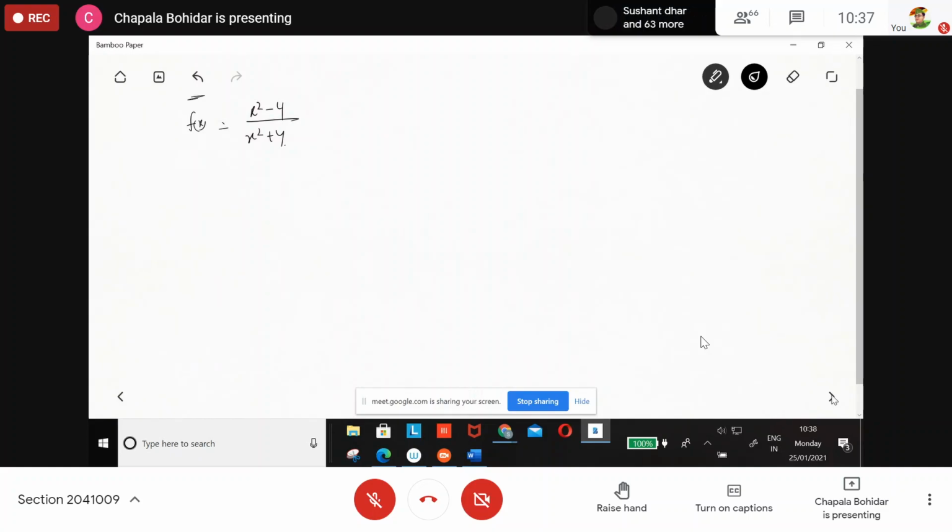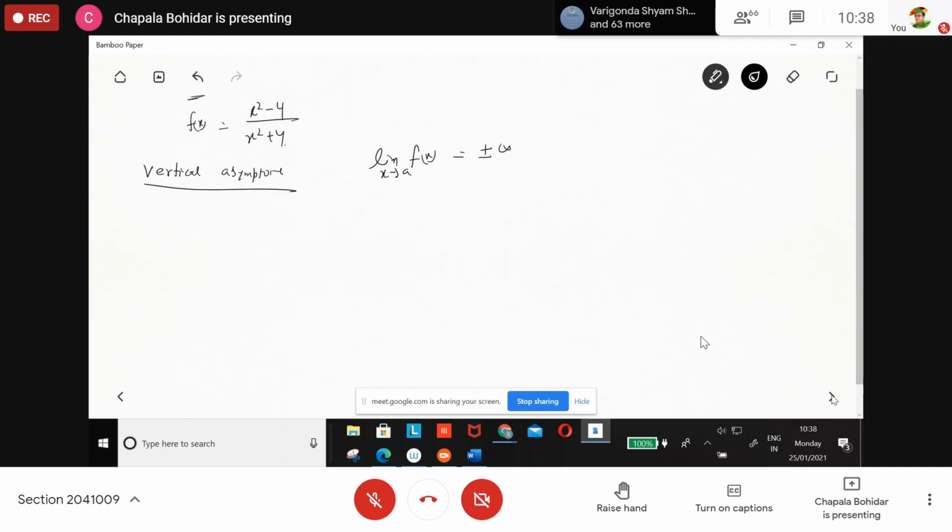First you come to the vertical asymptote. What does the theory say? Limit x tends to a, f(x) is equal to plus or minus infinity, whatever may be, but it should be infinity.